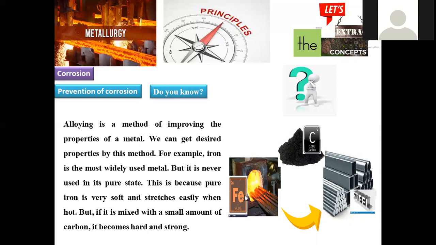For example, when we take iron and add powdered carbon, it will be converted into a steel, right? So steel will be of different kinds based on the composition of iron and carbon. When 3% of carbon is blended with iron, that is said to be a stainless steel, right?